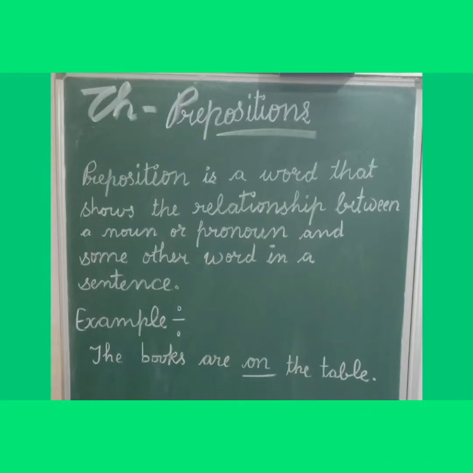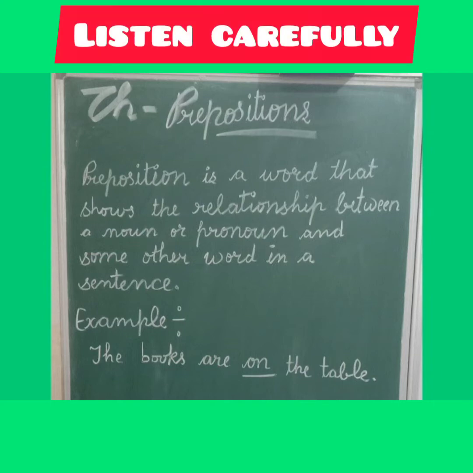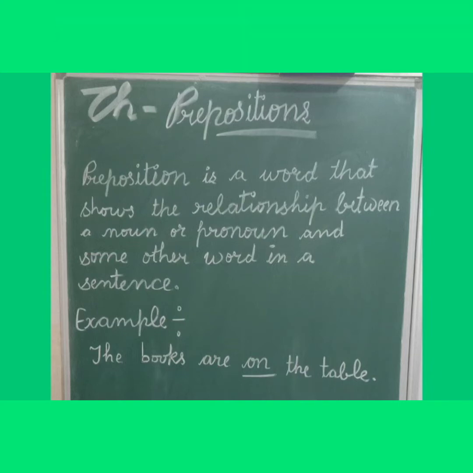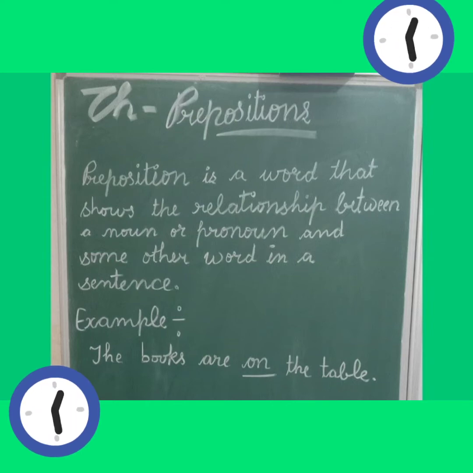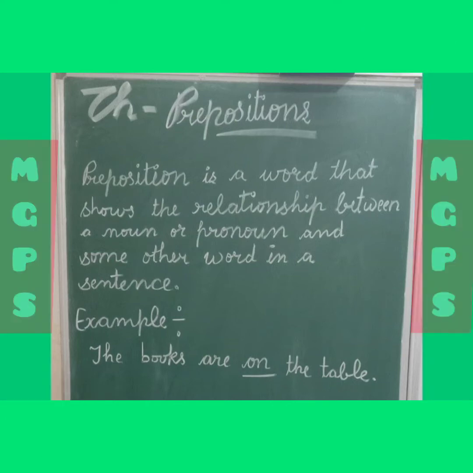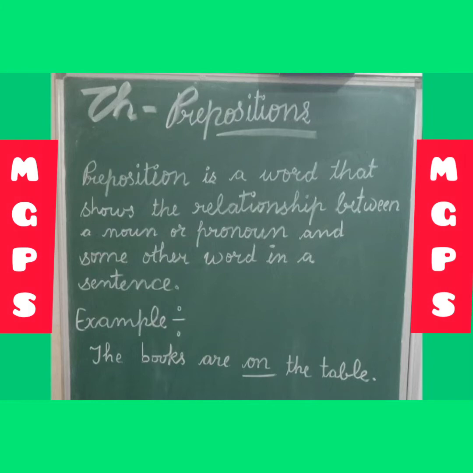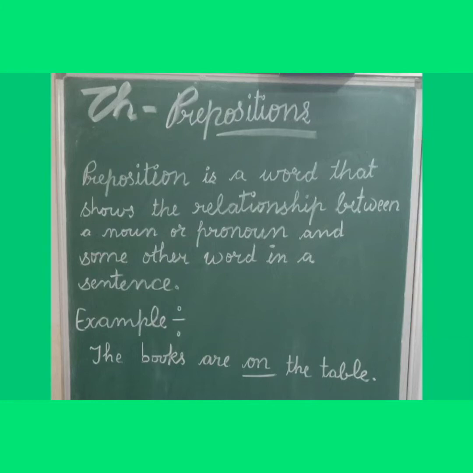Children, let's see the example. The books are on the table. In this sentence, books and table both are separate things, but when we place the books on the table or under the table, then the preposition used conveys to us the relation that exists between the books and the table.